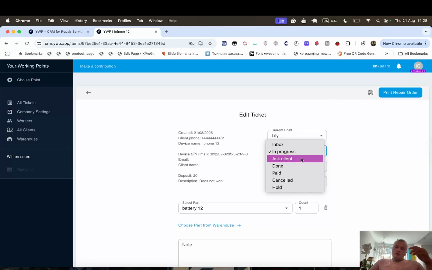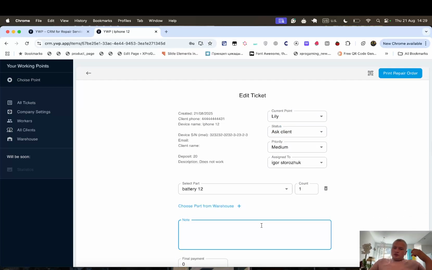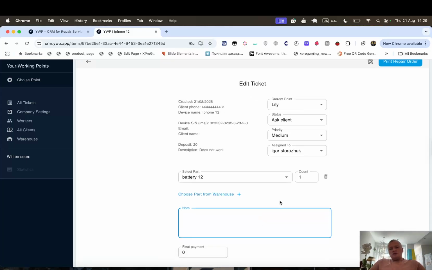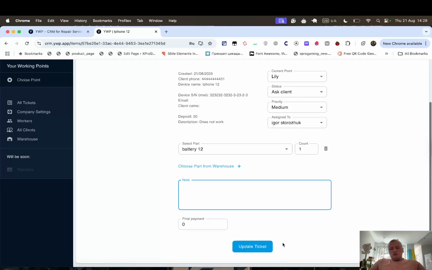Also, for example, if we have some questions for a client, for example, we have two types of battery, your engineer could change status to ask a client, write a special note for your manager who can call the client, and update this ticket.